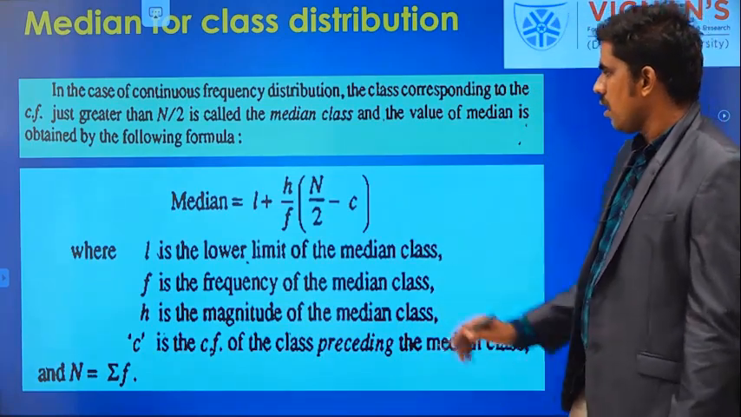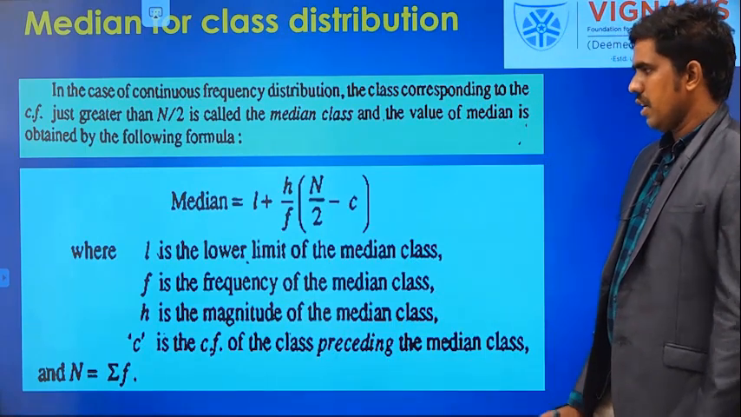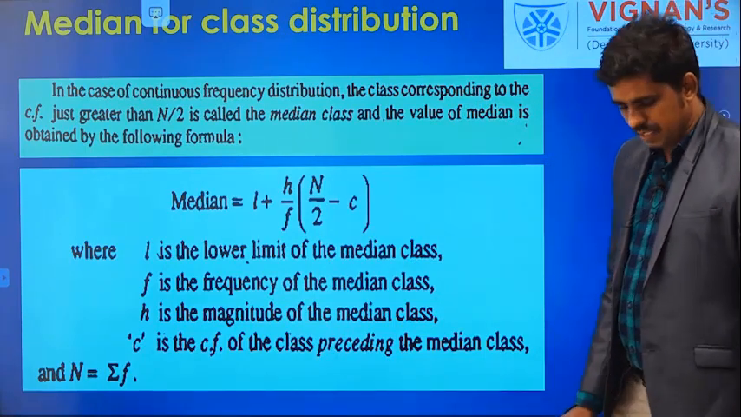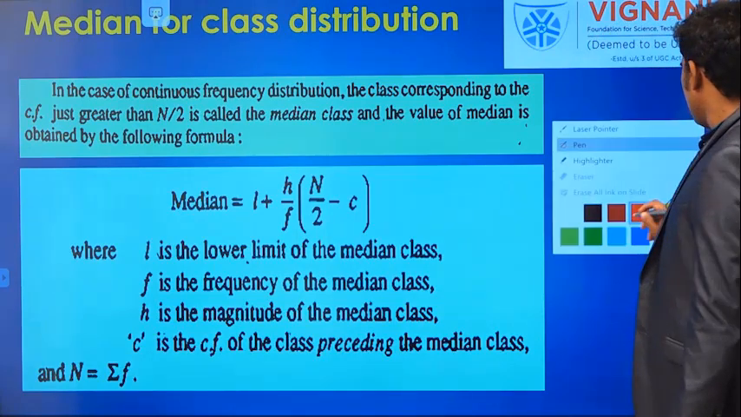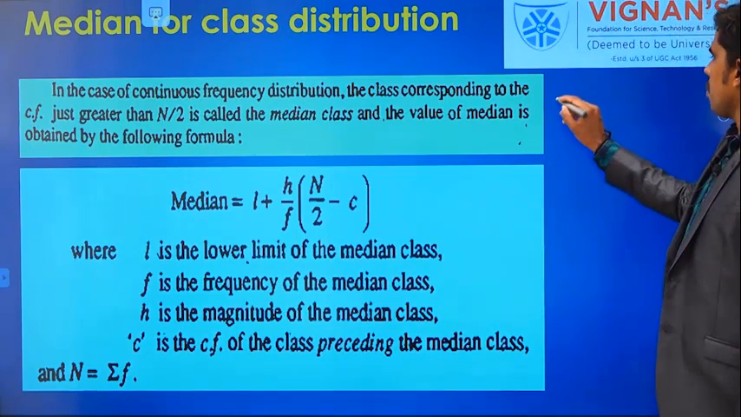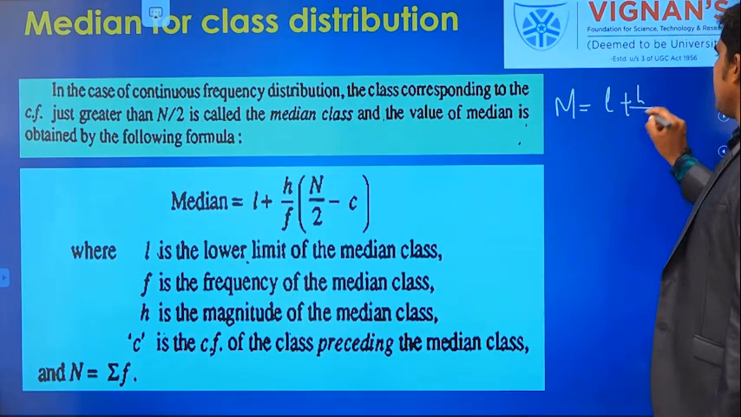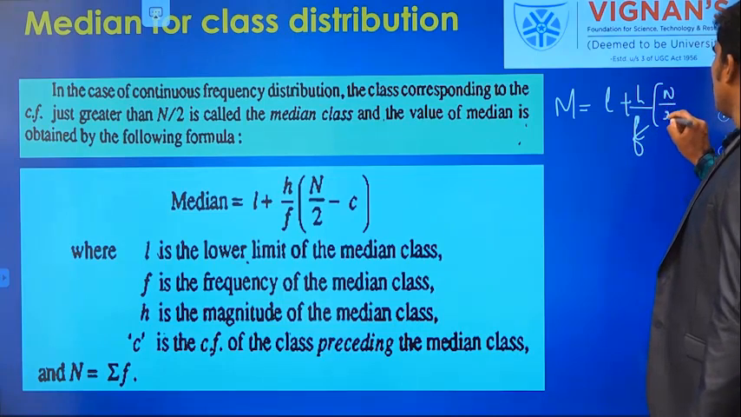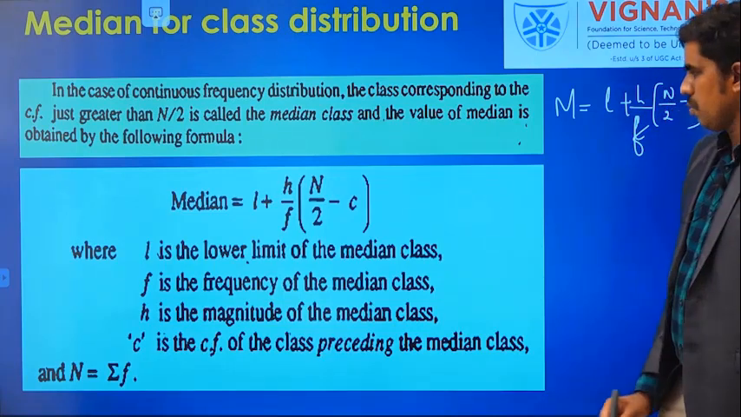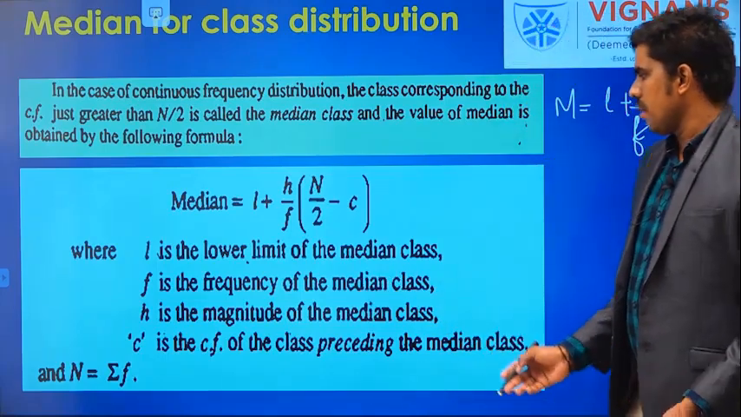Median is equal to L plus H by F into n by 2 minus C. I'm writing here also. So median is equal to L plus H by F into n by 2 minus C. What is the meaning of L? L is the lower limit of the median class.